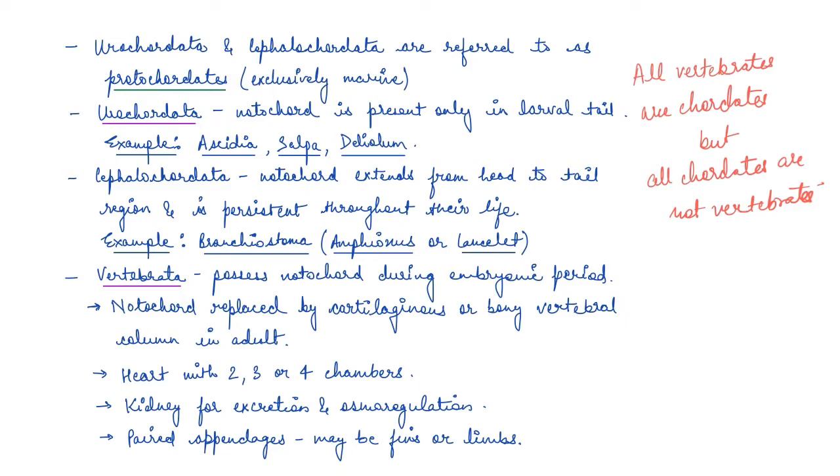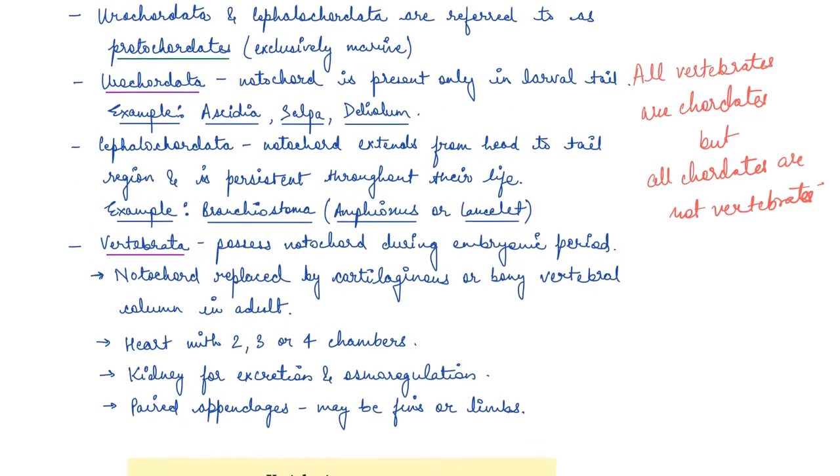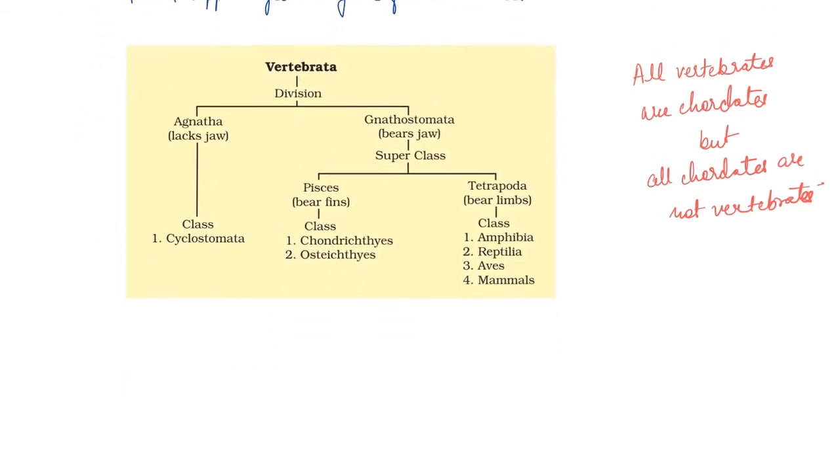They have kidneys for excretion and osmoregulation, and then they have paired appendages as well, which may be fins or limbs. Okay. Now here we can see a diagram of the subphylum Vertebrata, which we are going to cover in a later video.